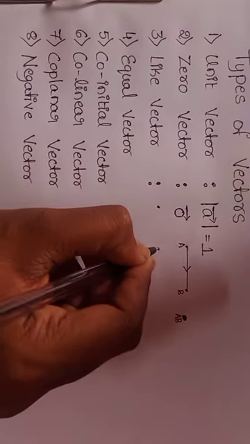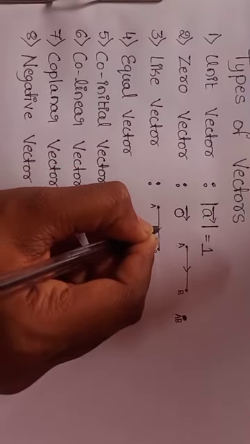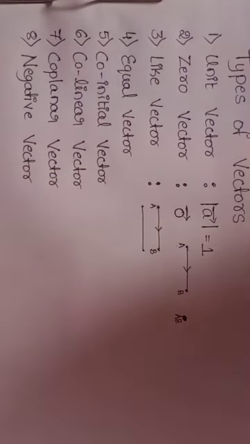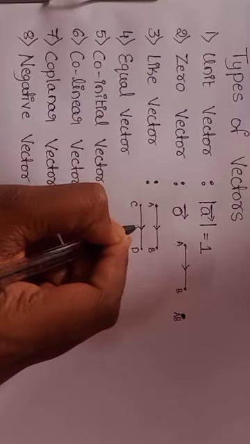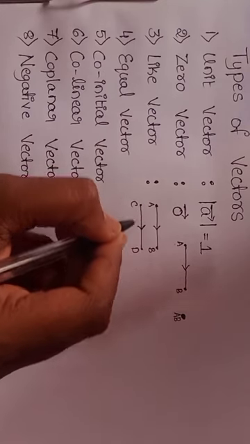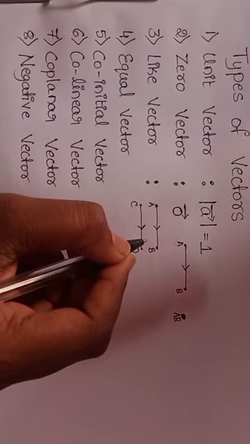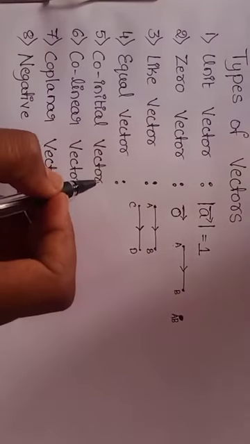Vectors having the same direction are called like vectors. See here, I am considering two vectors. A and B are initial and terminal points with arrowhead. C and D are another vector with arrowhead. These types of vectors have the same direction. Here AB and CD have the same direction. So these types of vectors are known as like vectors. So next we move towards equal vector.